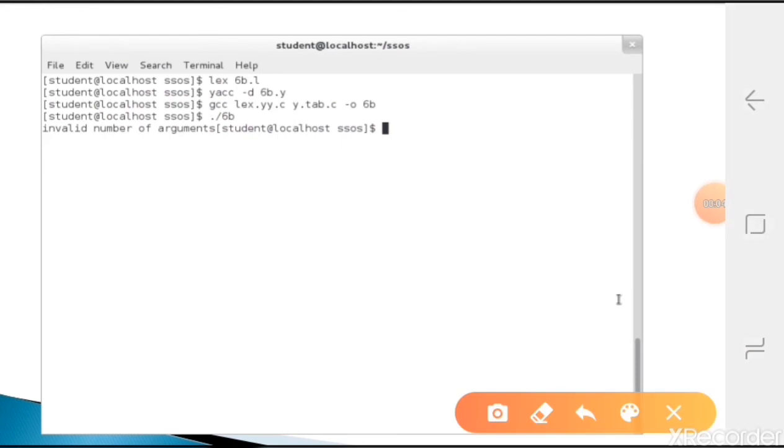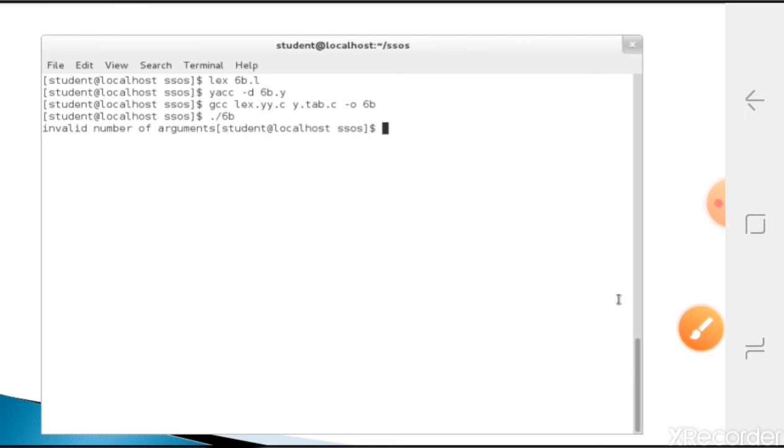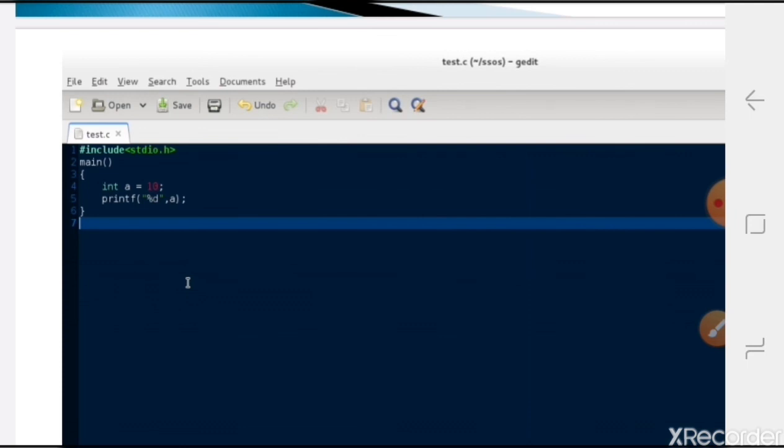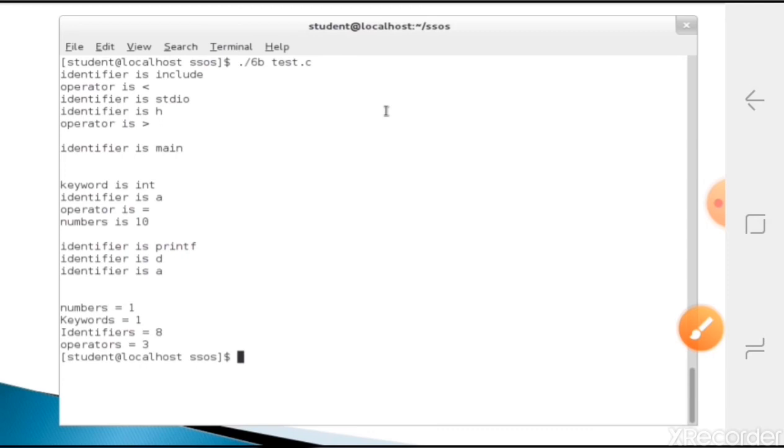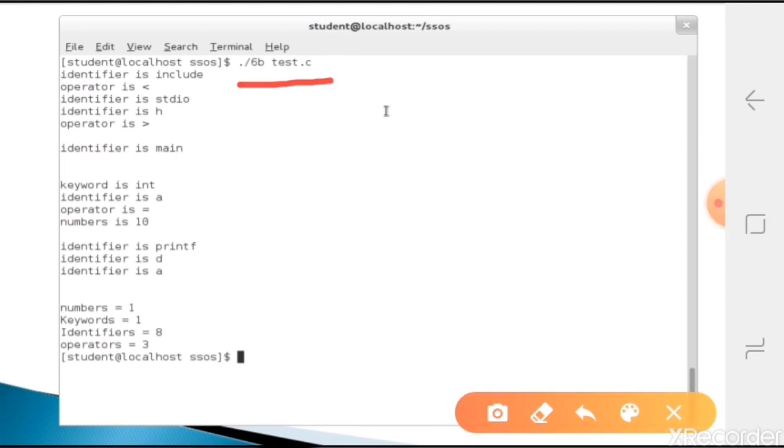Now we will give valid input. Valid input should be one C file. Here I have created one C file, named test.c. The C file has just hash include stdio.h. In main, I have declared one variable a, and we are just displaying its value. This file will be sent to our program. Now we will execute ./6b test.c. Now it has displayed, this is the output.